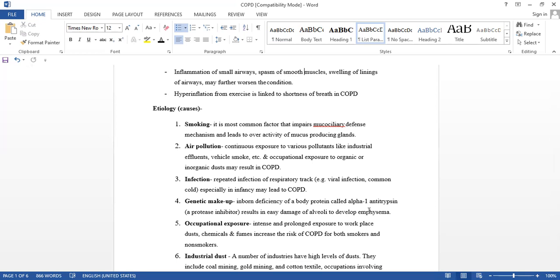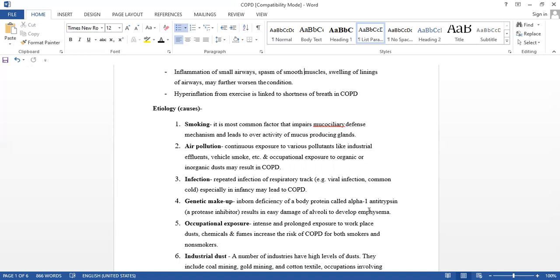So intense and prolonged exposure to workplace dust, chemicals, some are working in the chemical industry, and fumes, a sugar factory, isn't it? If we are living nearby that industry and continuously inhale those fumes, it increases the risk of COPD for both smokers and non-smokers.